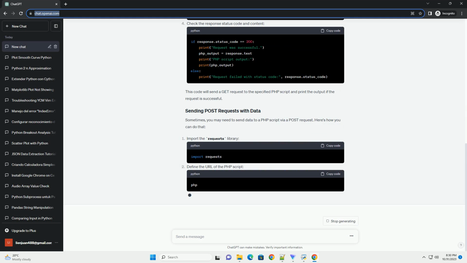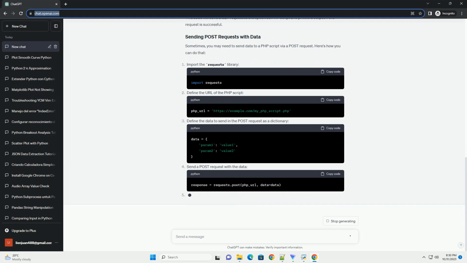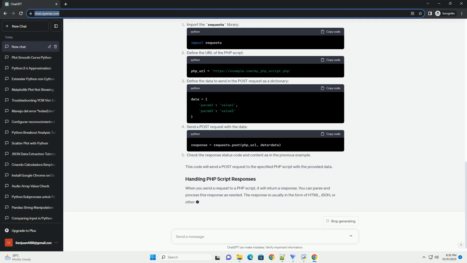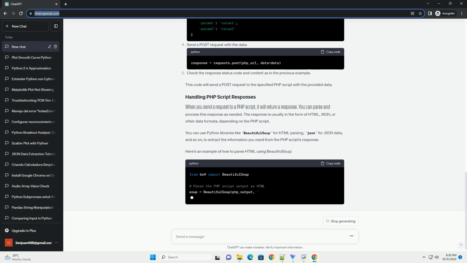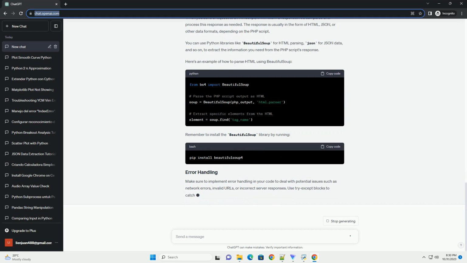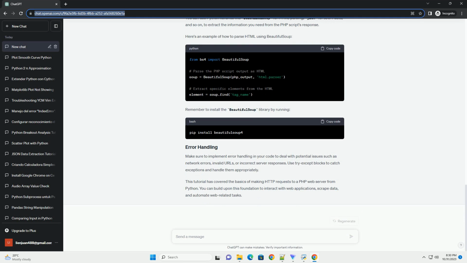Before you begin, make sure you have the following installed. Python. You'll need Python installed on your system. You can download it from the official website, python.org. Requests library. Install the requests library, which will allow you to make HTTP requests in Python. You can install it using pip.